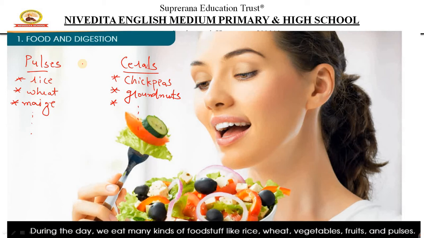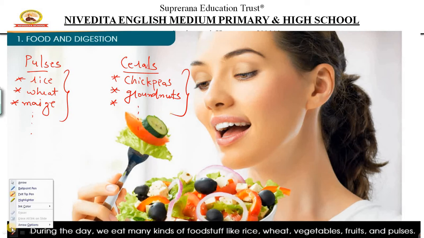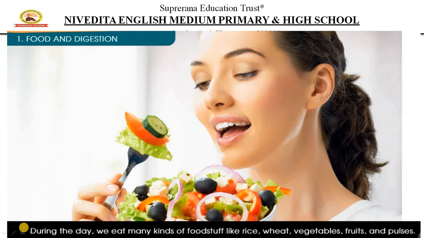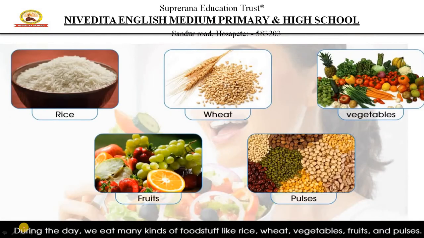Again, pulses give a different type of energy to our body, whereas cereals serve a different purpose, which you will learn in a later part of this chapter. Let us go on. So these are some of the things that we eat on a daily basis. We eat rice, vegetables, pulses and fruits. All these things everyone has eaten.